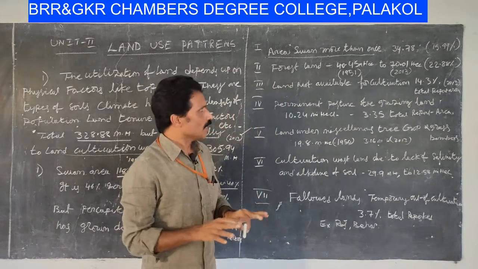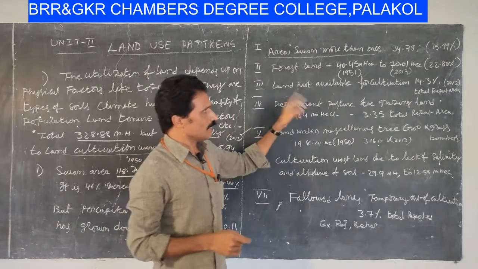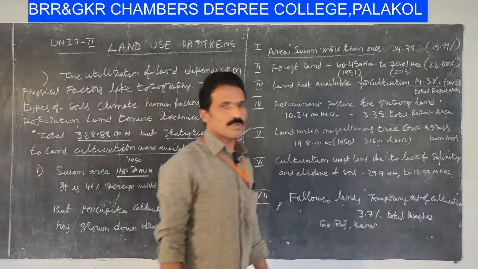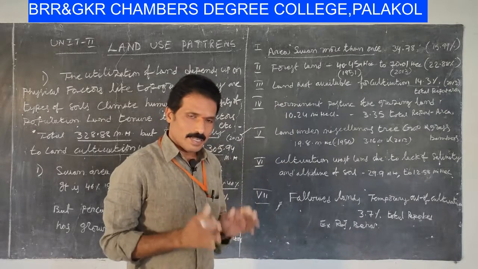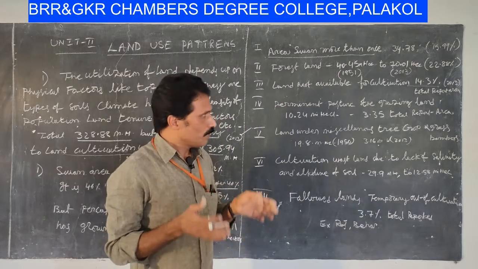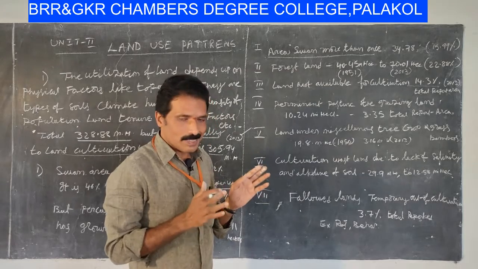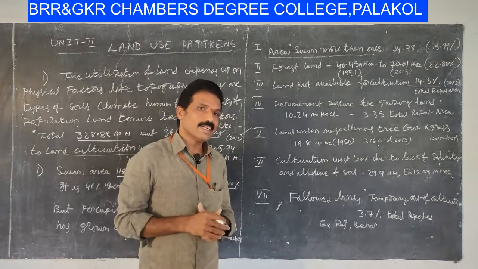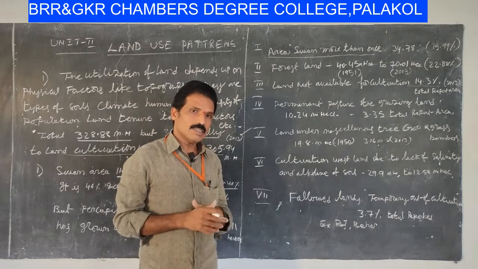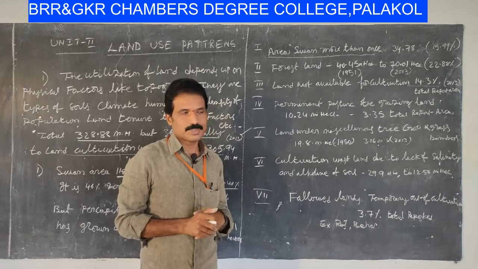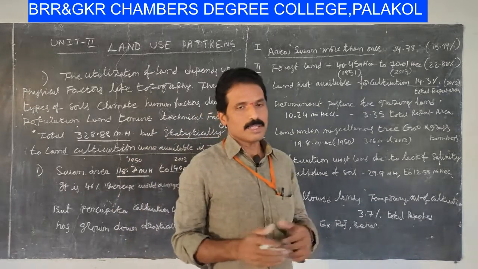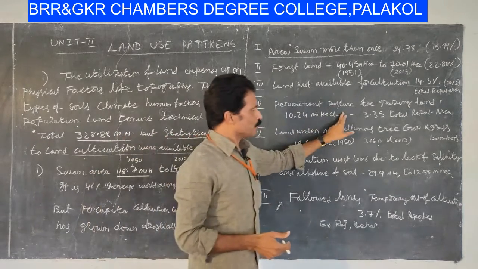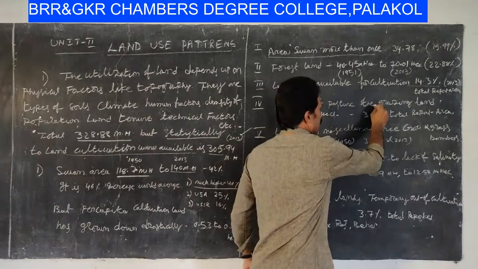Those lands not available for cultivation are 14.3% of the total reported area in 2013. Of the entire total area of land, 14.3% is not available for any cultivation. They are called desertified lands, I think. Okay, my dear students, another important land usage pattern is permanent pasture and other grazing lands.